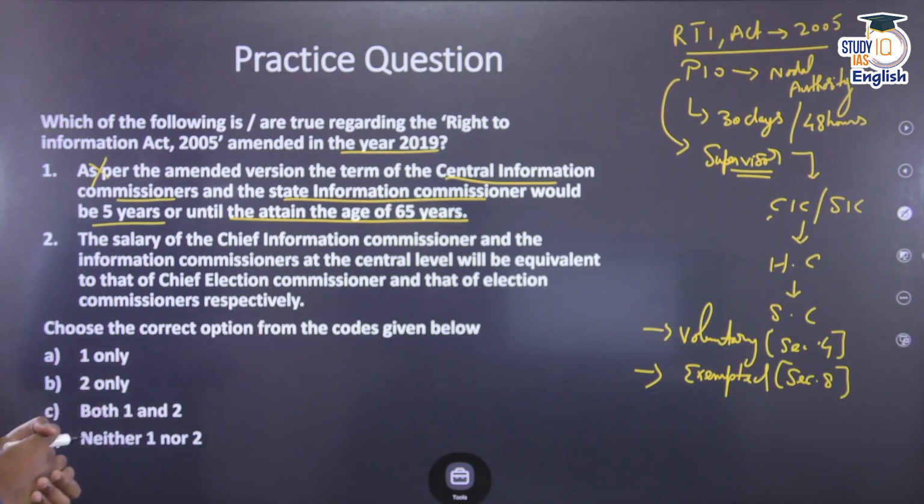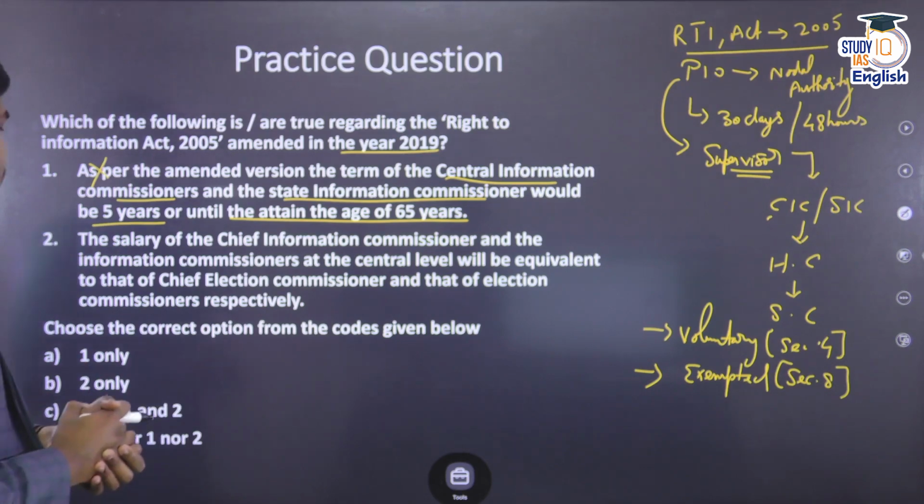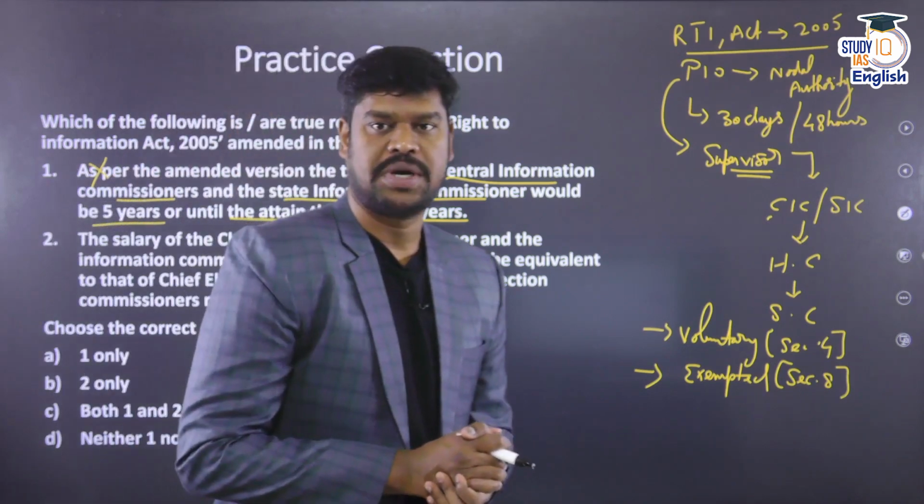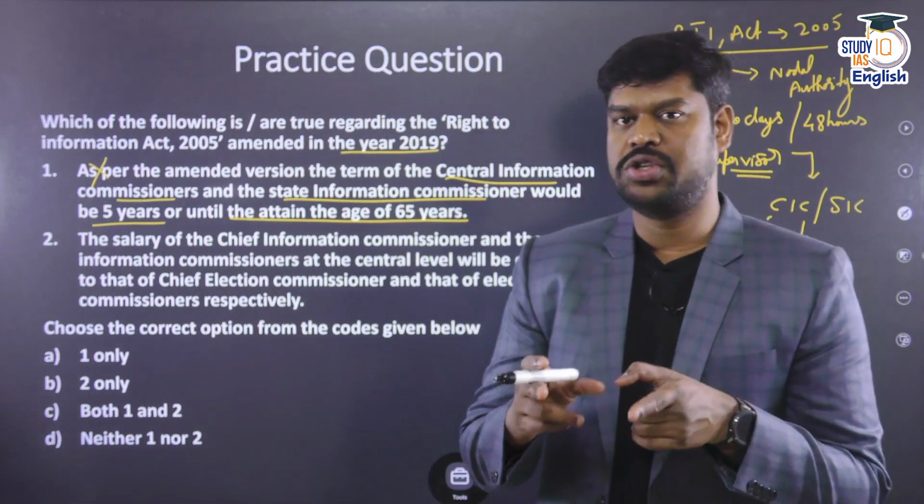The salary of the Chief Information Commissioner and the Information Commissioners at the central level will be equivalent to that of the Chief Election Commissioner and that of the Election Commissioners respectively. This was a provision of the original law.